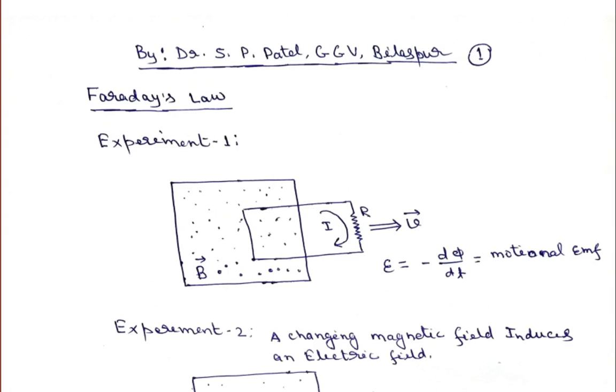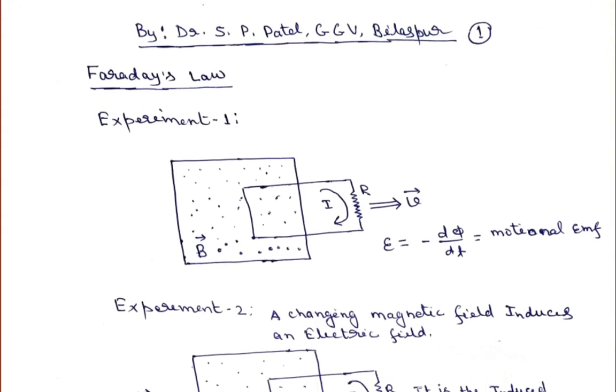Faraday did several experiments, and on the basis of those experiments he gave a law, which is the universal law, known as the flux law. We have discussed it also there. Here he proves that this flux law is universal. I am explaining only 3 sets of experiments that he did, but he did a lot of experiments. There is a big story of how he developed this law.